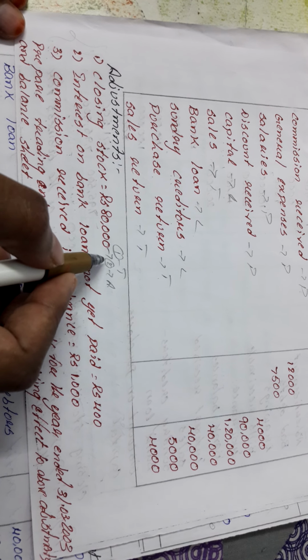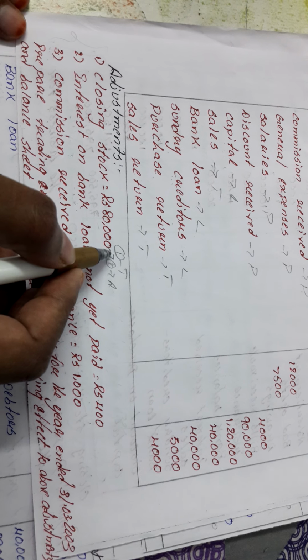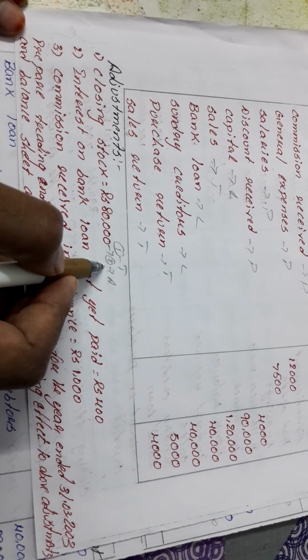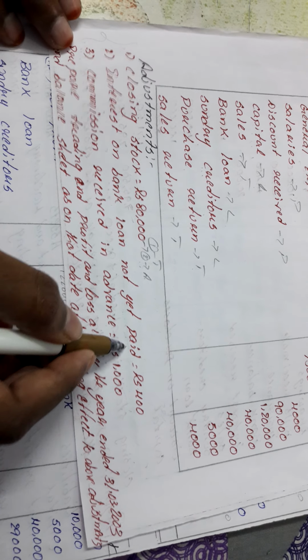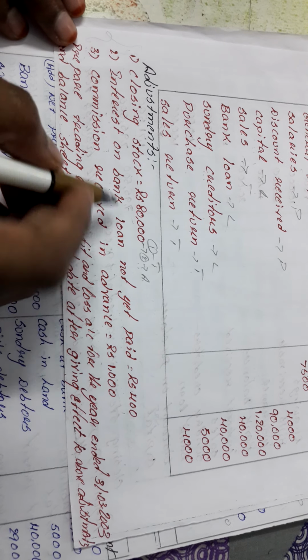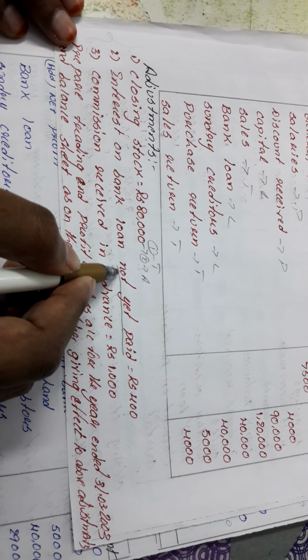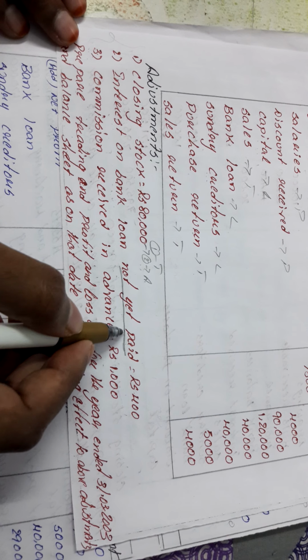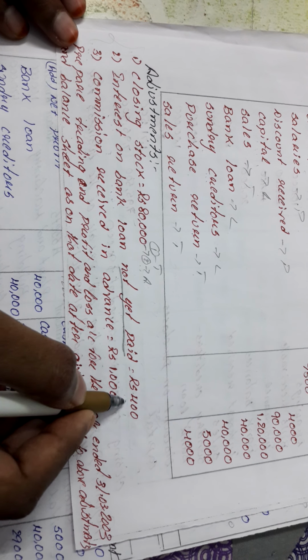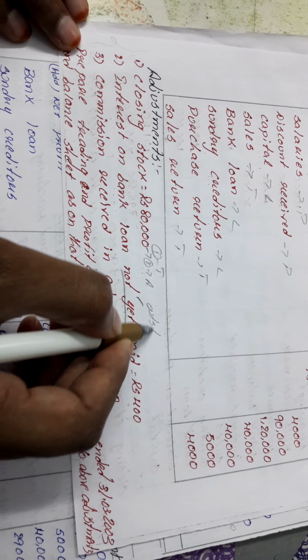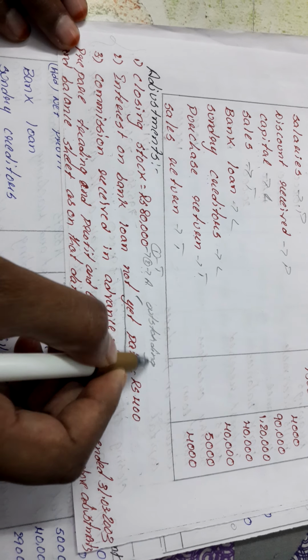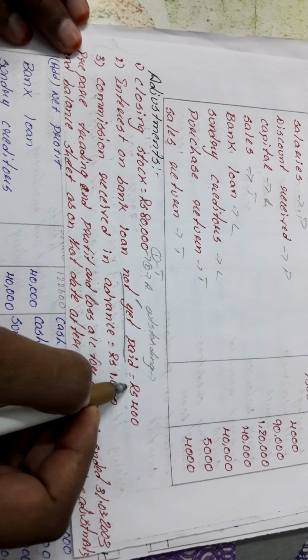In the previous problem we dealt with closing stock. Closing stock is related to the trading account, and otherwise we call it an asset. Next is interest on bank loan not yet paid, rupees 400. Not yet paid means still now we haven't paid it. For this we can use the word outstanding. When explaining the balance sheet format, I explained what outstanding is. Outstanding means the amount is still not yet paid.